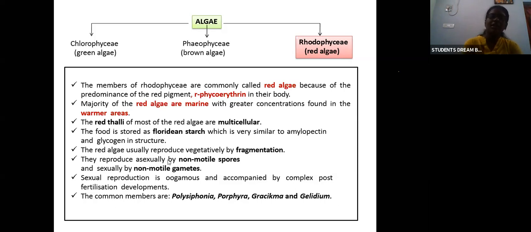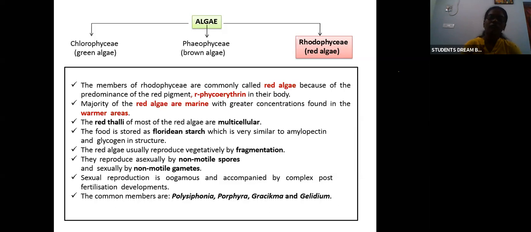Red algae usually reproduce by fragmentation. Asexual reproduction is not by zoospores but by non-motile spores, and sexual reproduction is by non-motile gametes. Sexual reproduction can be oogamous, and it is sometimes accompanied by post-fertilization developments in red algae. The most common members are Polysiphonia, Porphyra, Gelidium, etc.